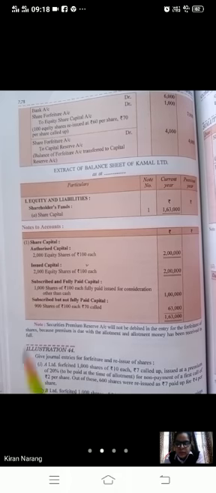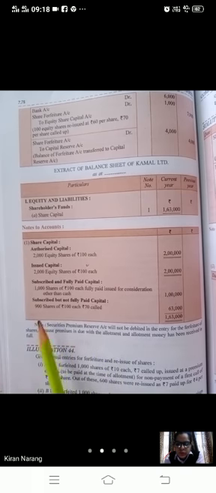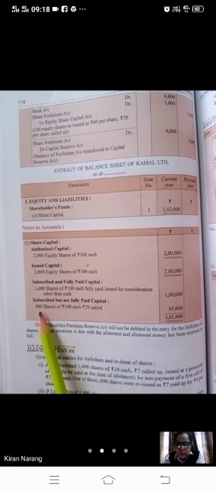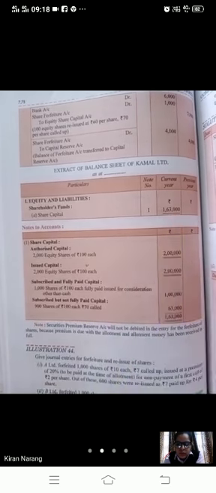You just have to show how many shares are there with you. If you have only forfeited, then you will reduce this value. If there is reissue, then you have to write only 900 shares. So total 1,63,000 is your share capital.